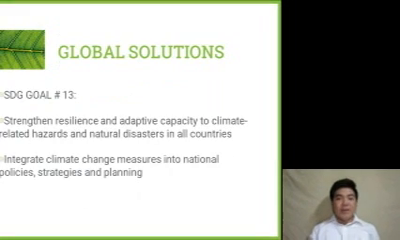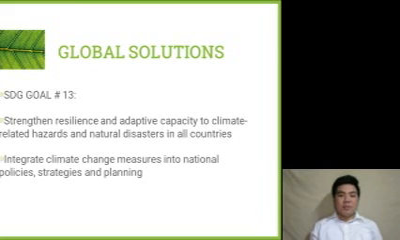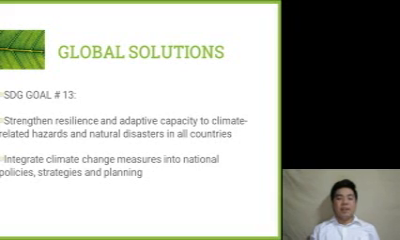We already know the effects of climate change. So what are the global solutions that respond to the inevitable climate change? The United Nations set a Sustainable Development Goal, and under it is goal number 13, which strengthens resilience and adaptive capacity to climate-related hazards and natural disasters in all countries. It also integrates climate change measures into national policies, strategies, and planning, and improves education, awareness raising, and human and institutional capacity on climate mitigation, adaptation, impact reduction, and